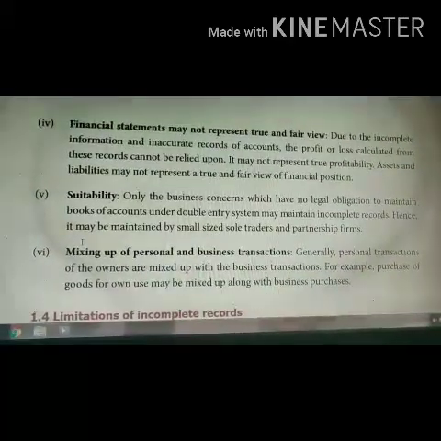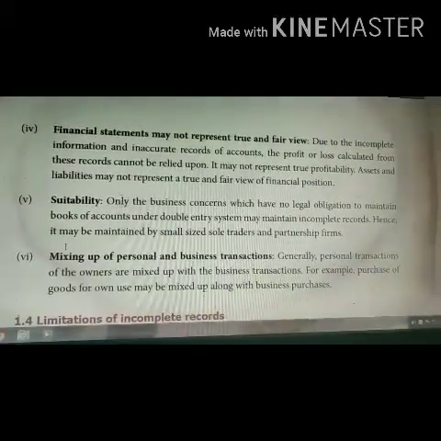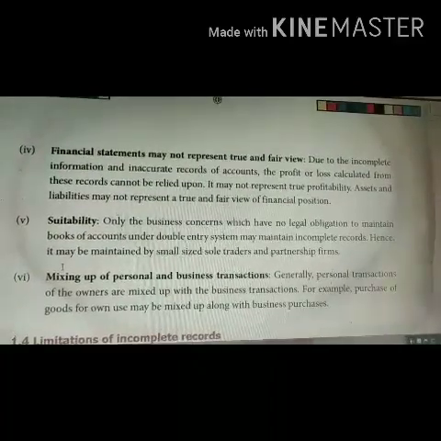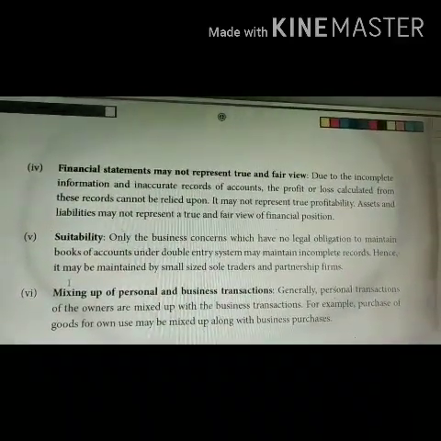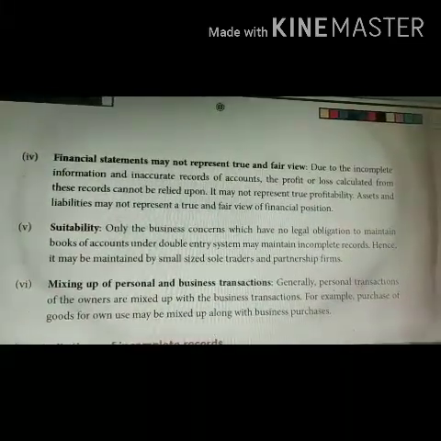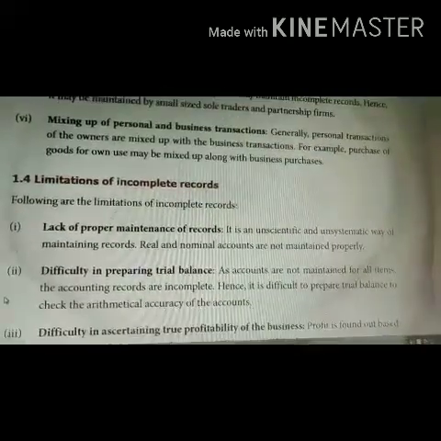Mixing up of personal and business transactions. So generally, personal transactions of the owners are mixed up with the business transactions. So for example, purchase of goods for own use may be mixed along with the business purchase. Now let us move on to the limitations of incomplete records.